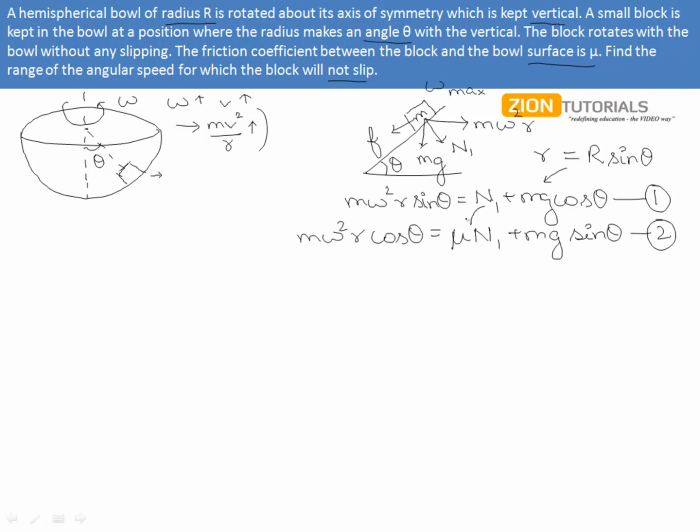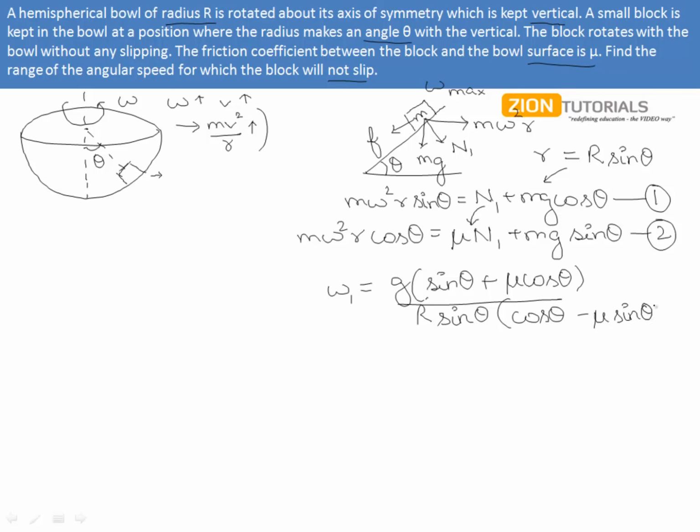And putting the value of N1 from equation number 1 into equation number 2, we can easily solve for omega 1, which is the square root of g into sine theta plus mu cos theta, over r sine theta into cos theta minus mu sine theta. This being the omega maximum.